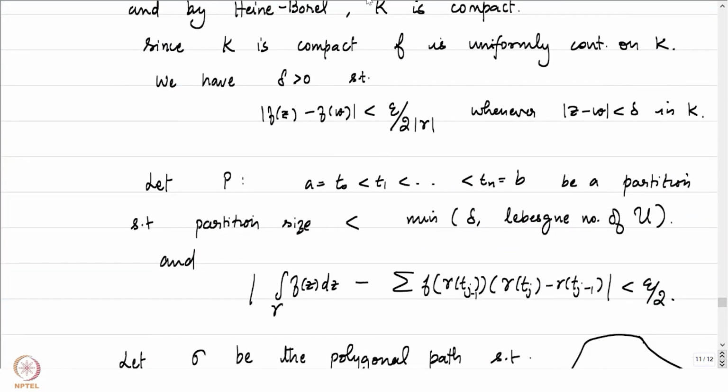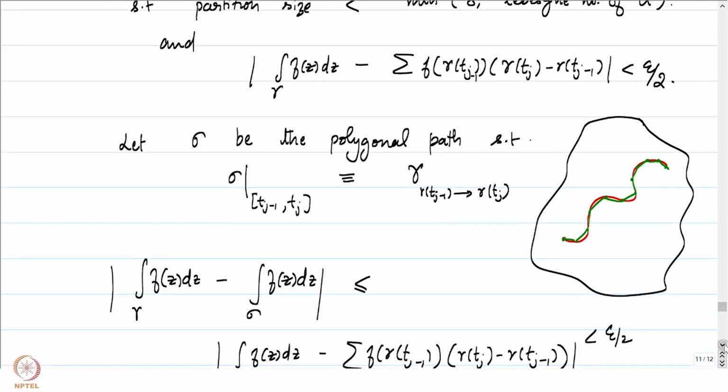If you notice, I'm underlining it in green. When this happens, we can always write capital F of z minus capital F of w to be bounded by epsilon by 2 times the arc length of gamma, and we will use that here.